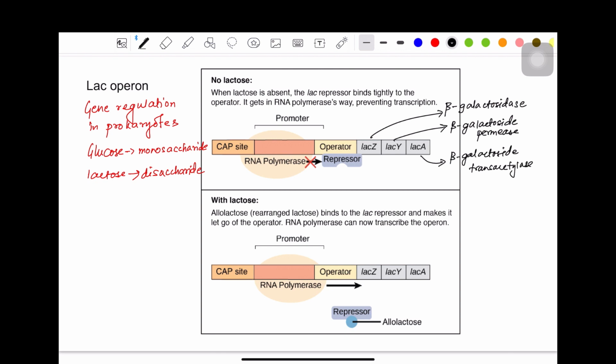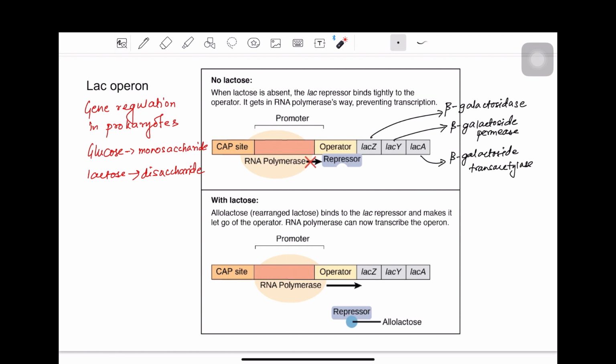Now, I am coming to the function of these genes, but we have to remember that these genes are under the control of a single promoter region. Now, there is also another cis regulatory site in this gene construct, and that is called the operator site.